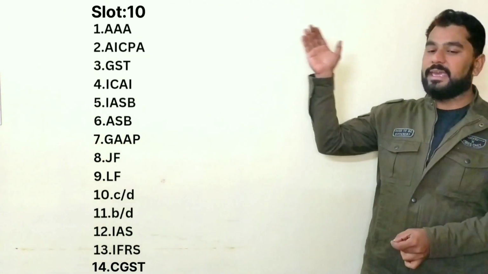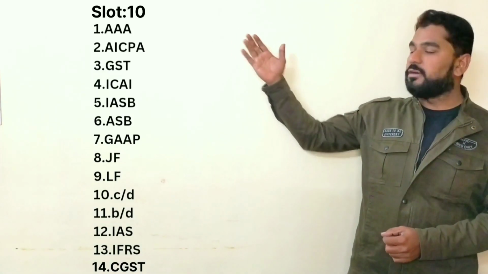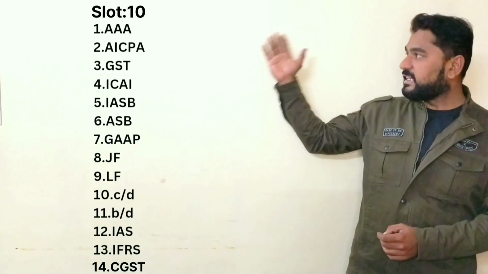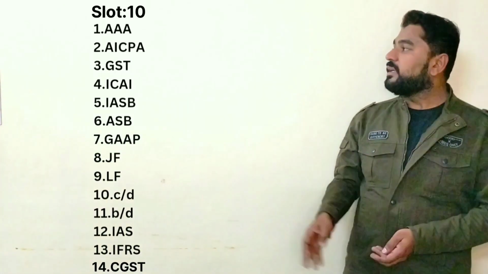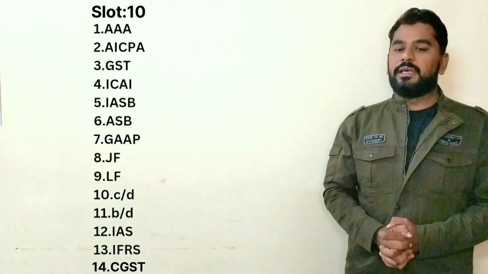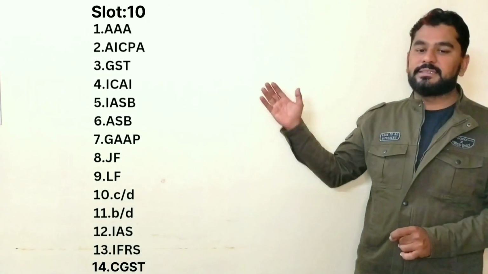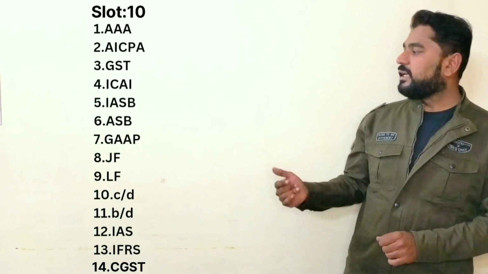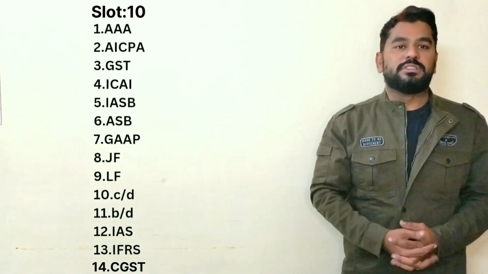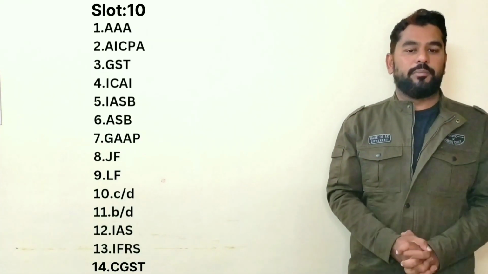So one is AAA, then AICPA, then GST, then ICAI, then IASB, then ASB, then GAAP, and IAS, then finally IFRS, then we have JF, then CD, BD, and CGST. So these are the things we are going to discuss in this last slot.